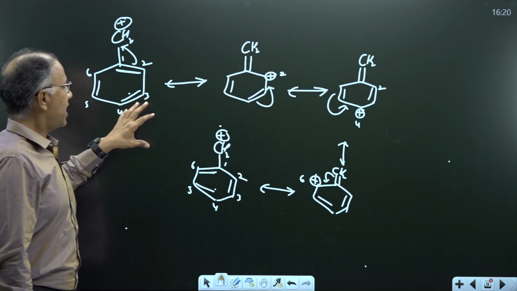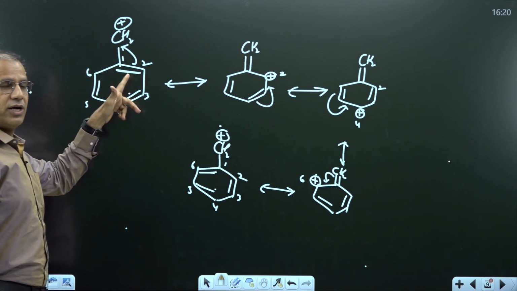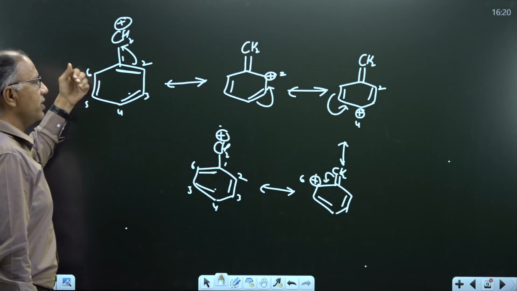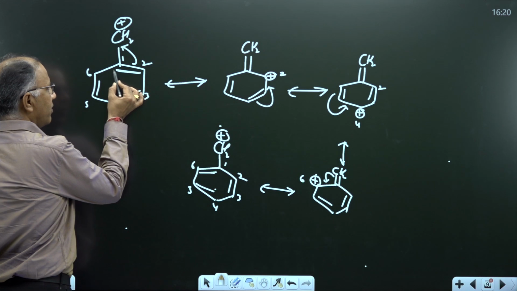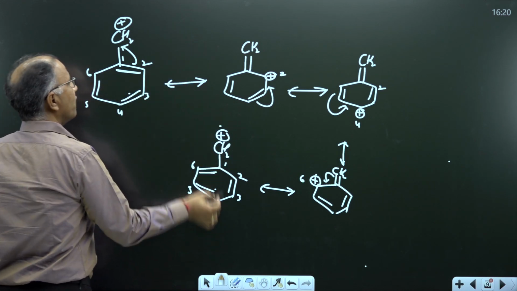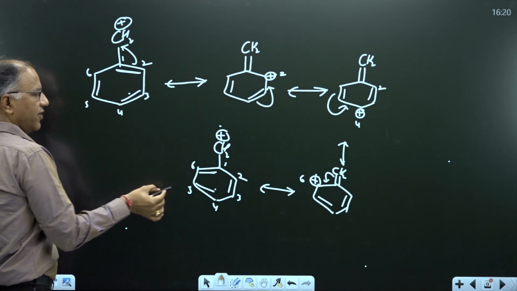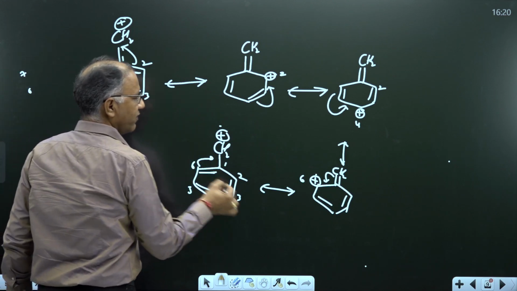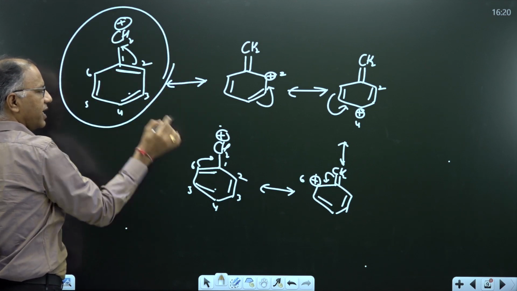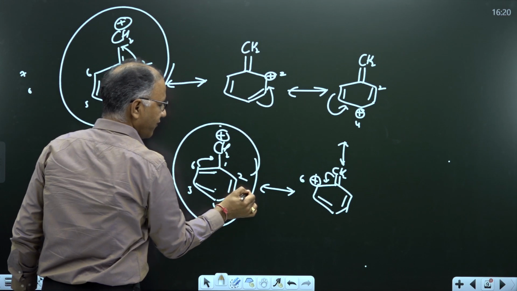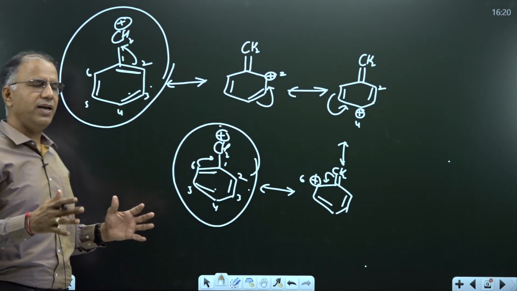Now, if I start drawing resonating structure from 1 and 6th carbon, I initially told you that whatever pi bond position you can take, you can start. The answer remains same. Now, how the answer remains same? If I start drawing resonating structure from pi bond between 1, 6, instead of 1, 2, the same structures will be drawn, then this becomes the last resonating structure. If it is the first RS, this will become last, and if it is the first, this will become last. Means total number of resonating structure will remain same.